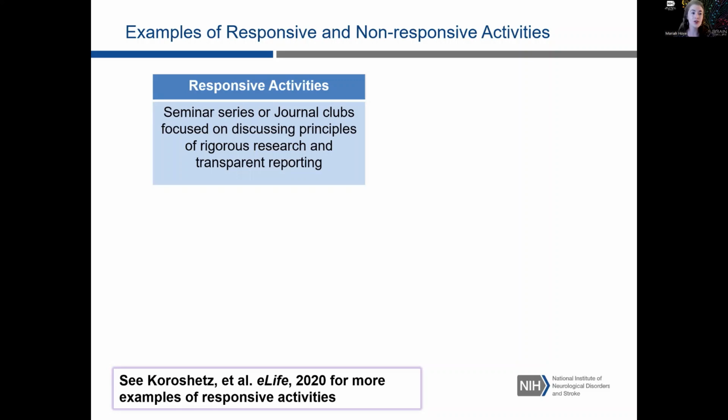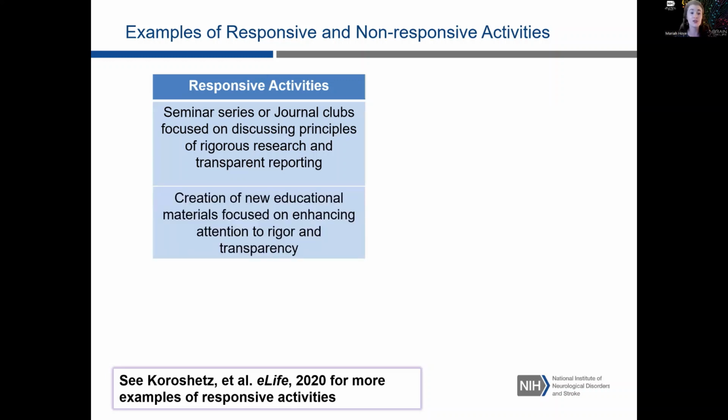So what are we looking for? I'm going to go over some examples of responsive and non-responsive activities. All of these are included in the overview tab. In terms of responsive activities, one example would be seminar series or journal clubs really focused on discussing principles of rigorous research and transparent reporting.